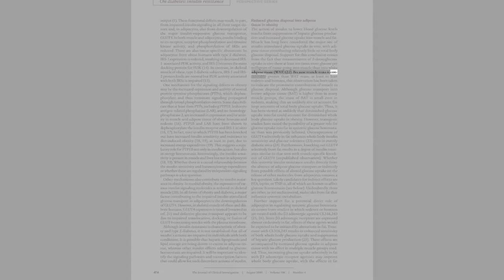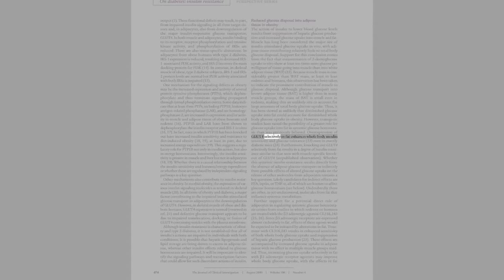Because muscle mass is considerably greater than WAT mass, at least in lean rodents and humans, this observation has been taken to indicate the prominent contribution of muscle to glucose disposal. Although glucose transport into brown adipose tissue, BAT, is higher than in many muscle groups, the mass of BAT is small even in rodents, making this an unlikely site to account for large amounts of total body glucose uptake. Thus, it has been viewed as unlikely that diminished glucose uptake into fat could account for diminished whole body glucose uptake in obesity. However, transgenic studies have raised the possibility of a greater role for glucose uptake into fat in systemic glucose homeostasis than was previously believed.